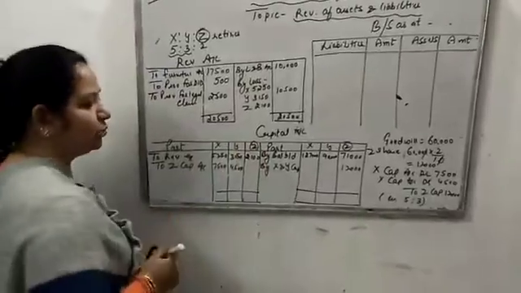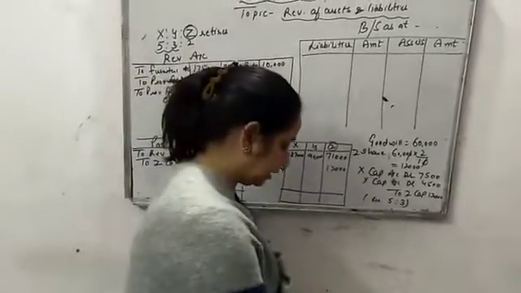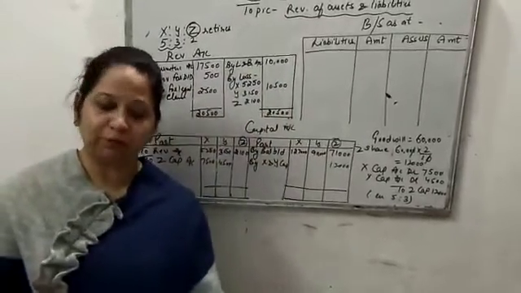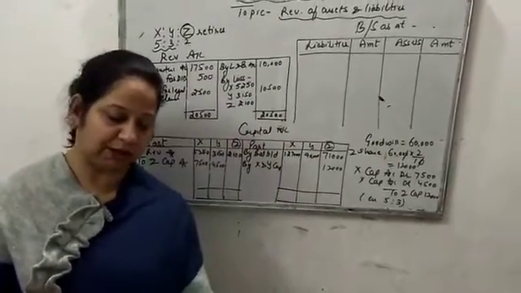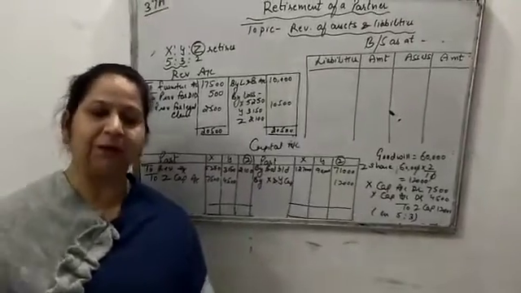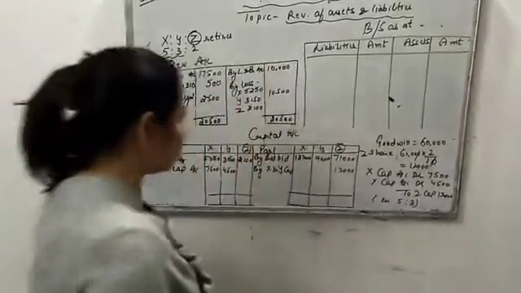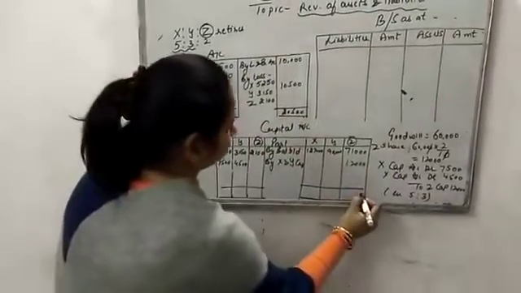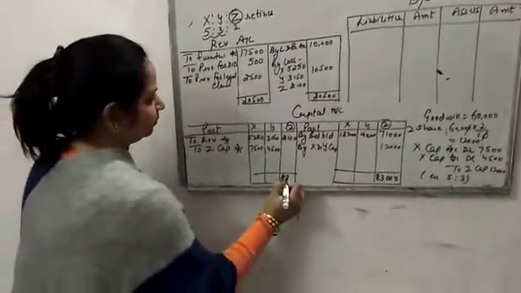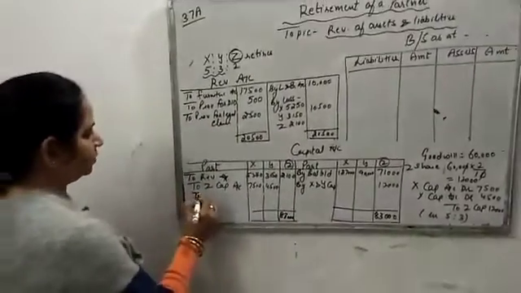Here Z is going to retire, and one point is clearly written that okay, 70,000 from the Z capital account will be transferred to his loan account and the balance will be paid to him by check. So it means whatever balance of Z comes, from that we will transfer 70,000 to the loan account, 83,000 to Z's loan.